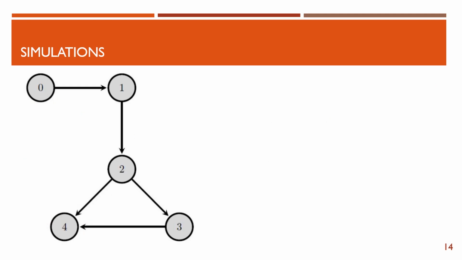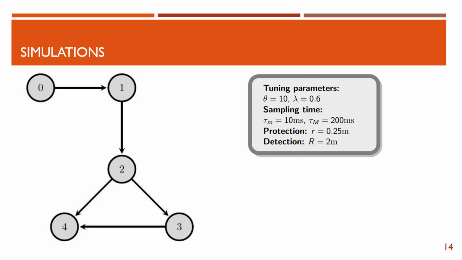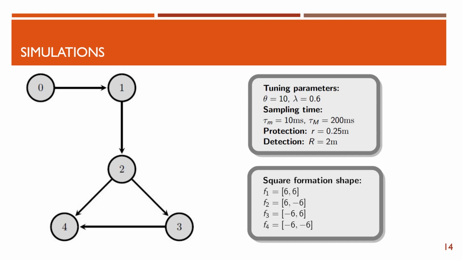So for simulation purposes, we consider a multi-agent system with 4 followers and a leader, and the tuning gains are chosen as theta equal to 10 and lambda equal to 0.6. The sampling period is between 10 milliseconds and 200 milliseconds. Protection radius is 0.25 meter and detection radius is 2 meter. For the formation shape, we consider a square shape around the leader.